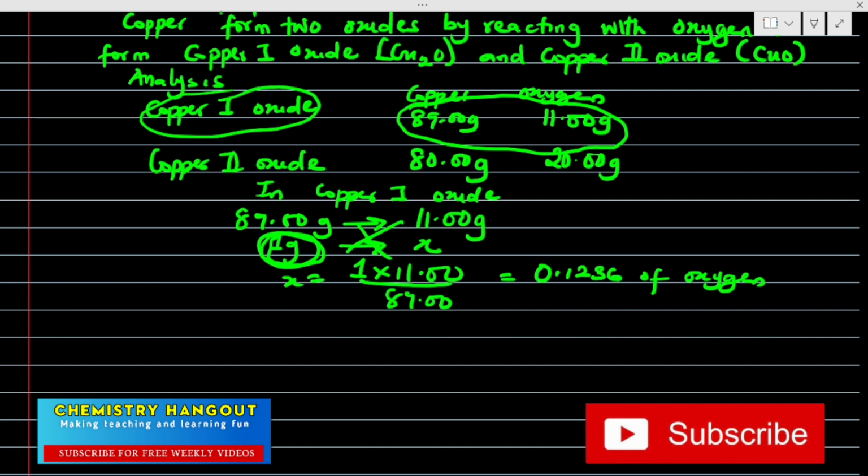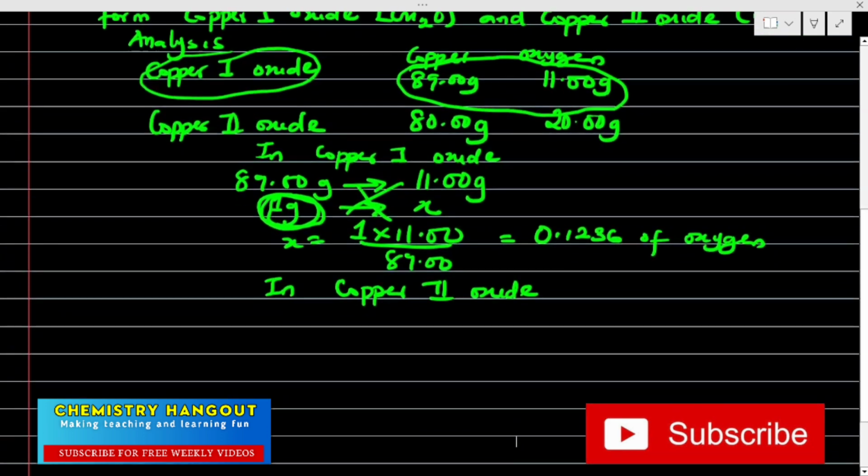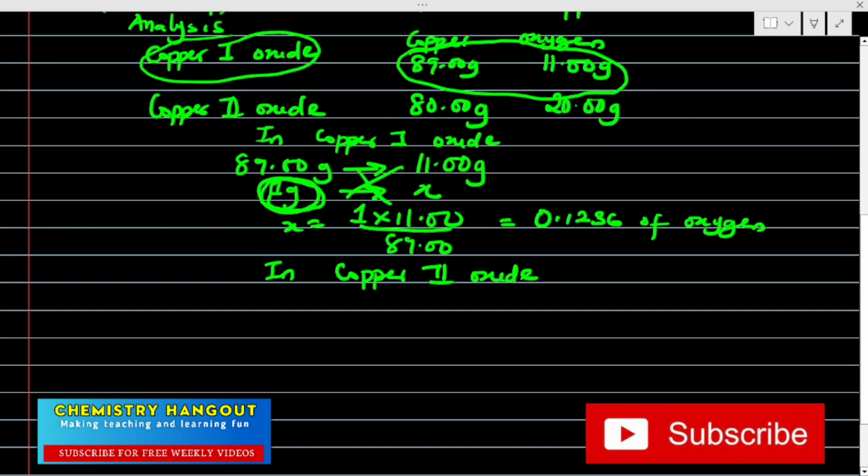So now let's see in copper 2 oxide. What do we have in copper 2 oxide? So we have that 80.00 gram of copper react with 20.00 gram of oxygen. Don't forget we have fixed the copper, so we are using the same value.